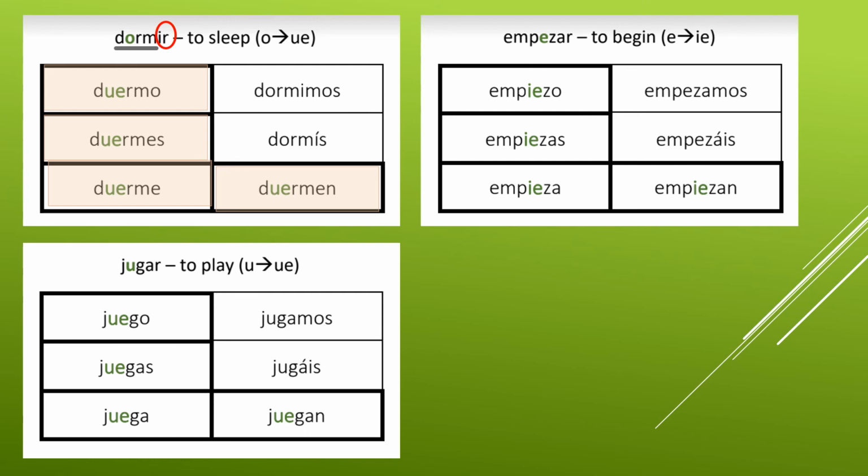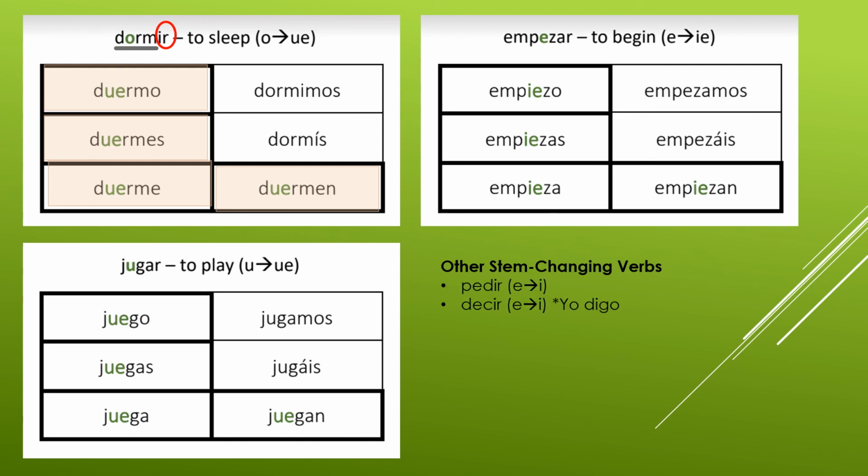I'll give you a minute to copy that down. You might need to pause. And then lastly, there are other verbs that do this as well. These are not the only four verbs that do it. You are going to copy down verbs that are similar to this. And also, in addition to this list, there are other verbs in the Quizlet, or in the vocab list that you have, that in parentheses say O to UE or E to I or E to IE. You're not going to limit yourself to just the verbs that I'm telling you in this video lesson. You're responsible for knowing that if you see that in parentheses, you have to consider it a stem changer and do what it says in parentheses.